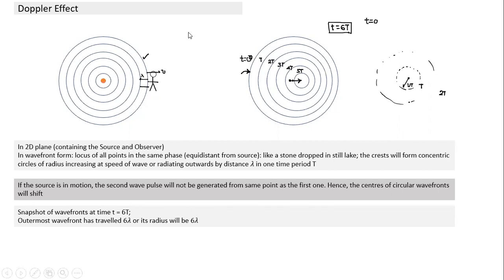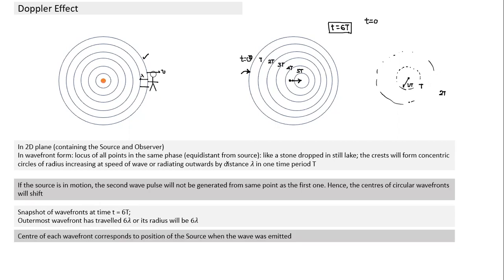What we understand is a snapshot at 6t: the outermost has traveled a distance 6 lambda from the source, where the source is at the center, and similarly the center of each wavefront corresponds to the position of the source when the wave was emitted, and since the source position keeps changing, the centers have also moved.